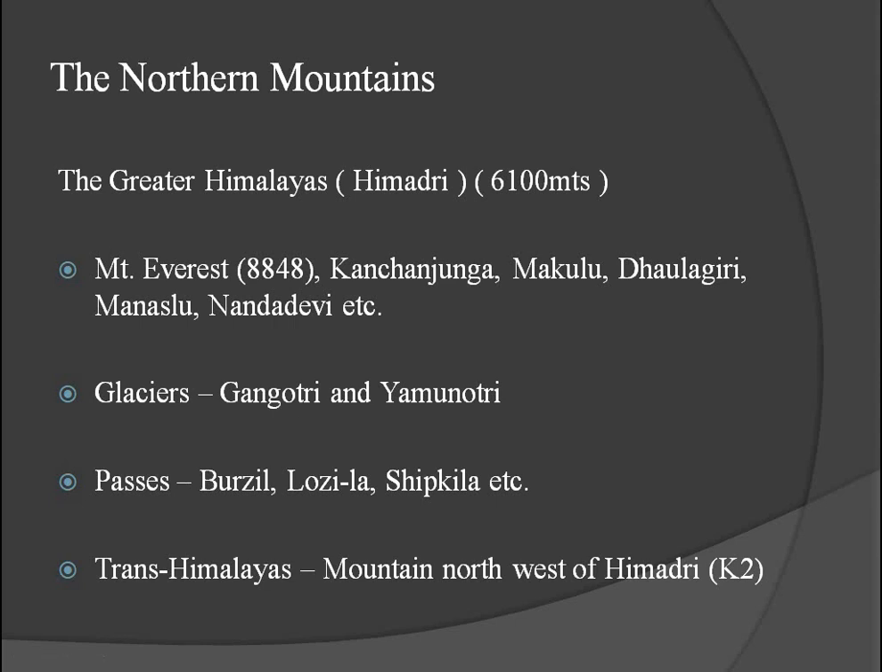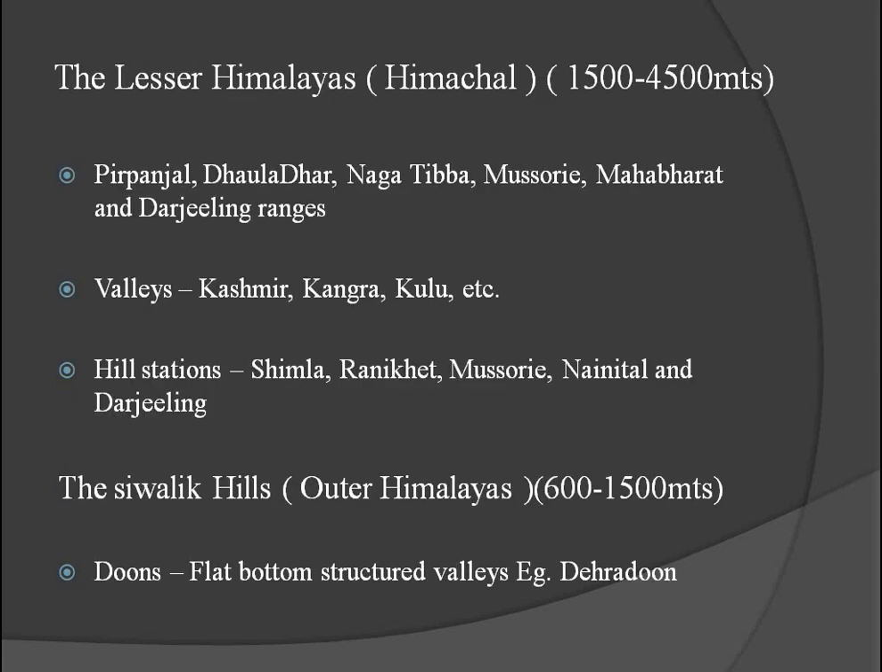The second parallel range of northern mountain is Lesser Himalaya. This is also called Himachal. The average height of the mountains in this Himachal is 1500 to 4500 meters. Minimum 1500 and highest 4500 meters height. Here there are some mountain ranges like Pir Panjal, Dhauladhar, Nagatibba, Mussoorie, Mahabharat and Darjeeling. These are some mountain ranges.